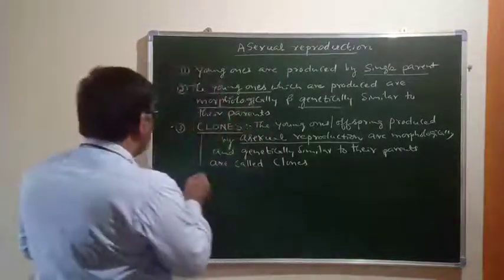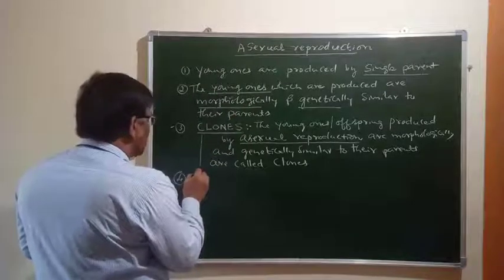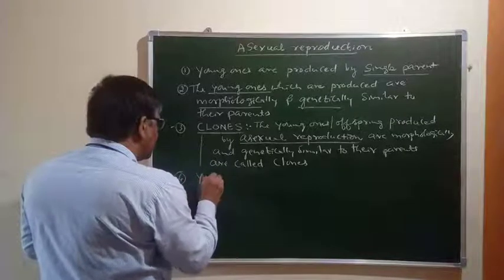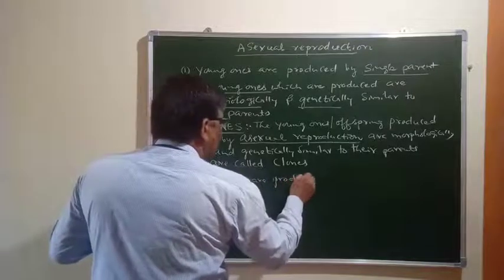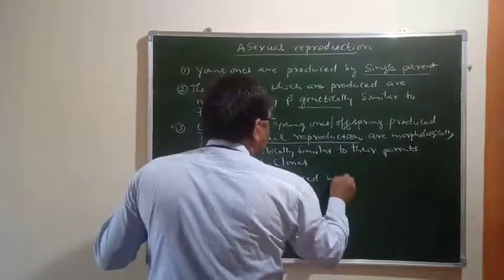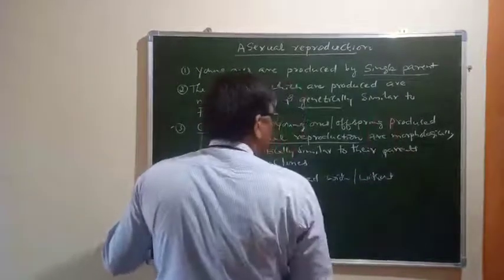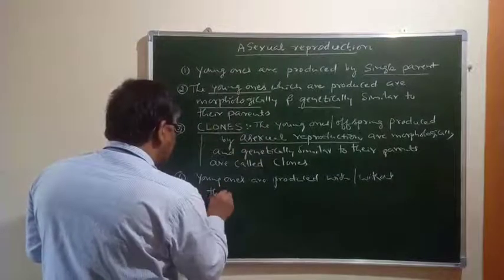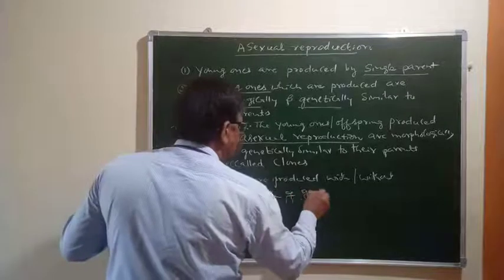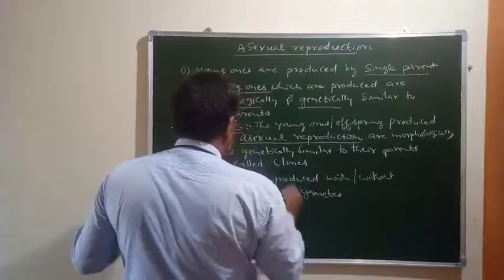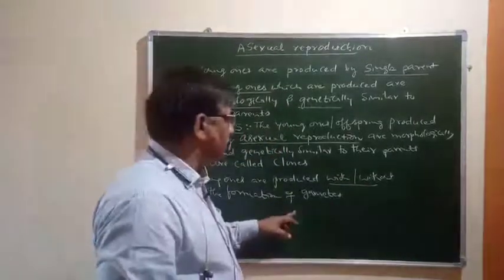And one more thing: young ones are produced with or without the formation of gametes.